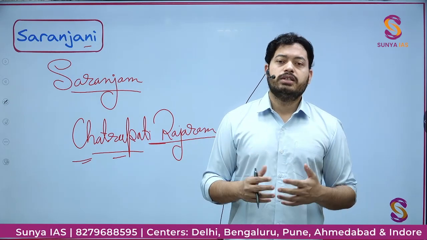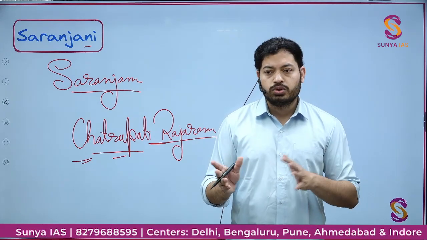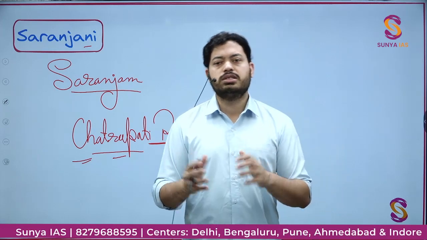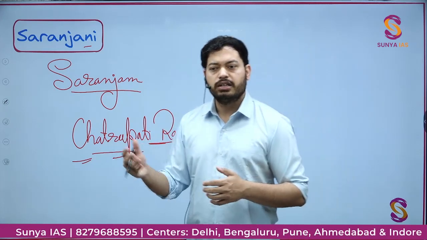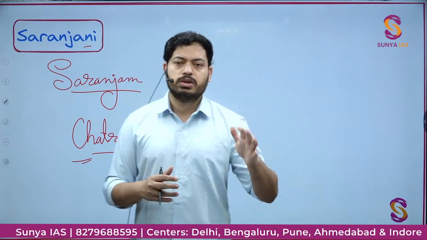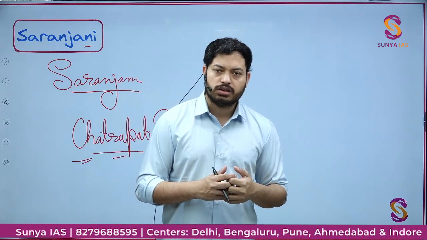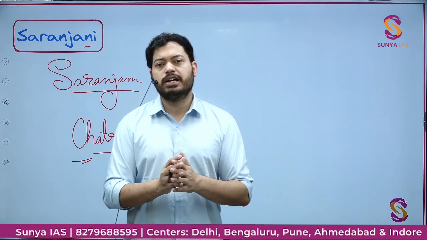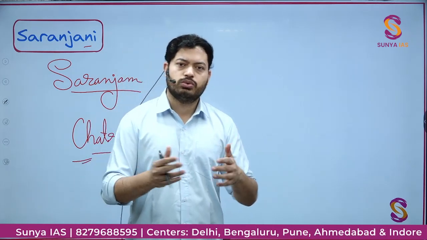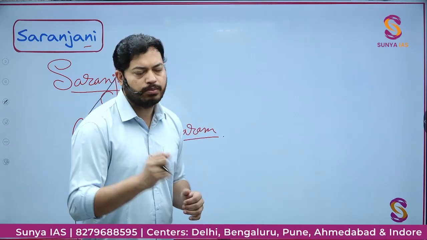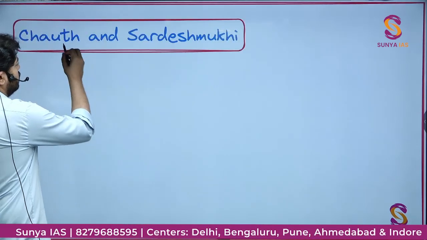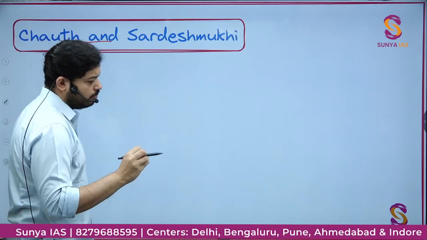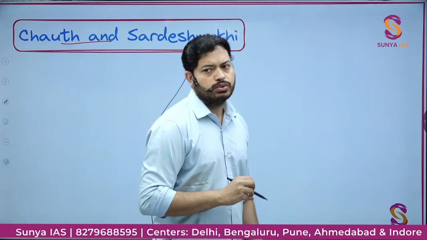So you will see that North India was mostly controlled by either the Holkars or the Sindhyas. The Bhosles expanded in Odisha and the nearby region. The Gaikwads were active in Gujarat, and that's how the Marathas became so successful very soon. So the Saranjani or Saranjam system is very important for you. Next idea, Chauth and Sardeshmukhi. A lot of students always get confused.